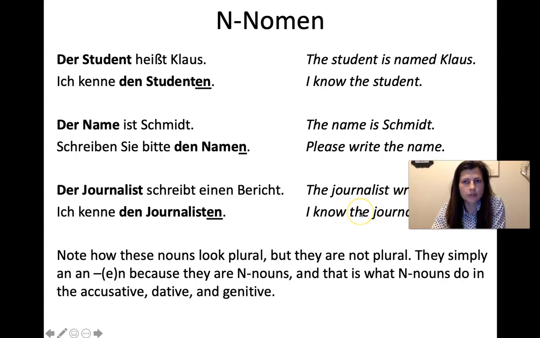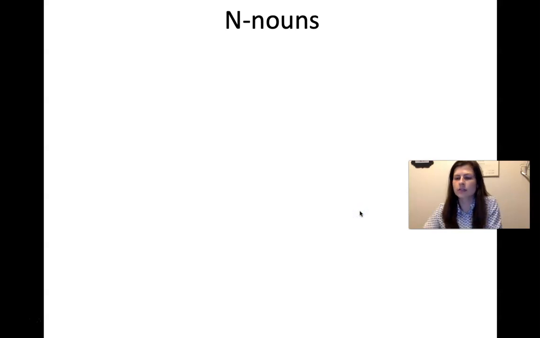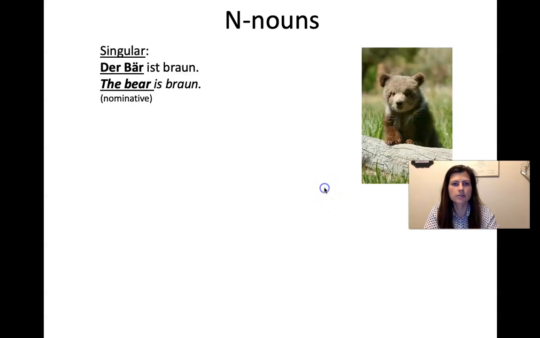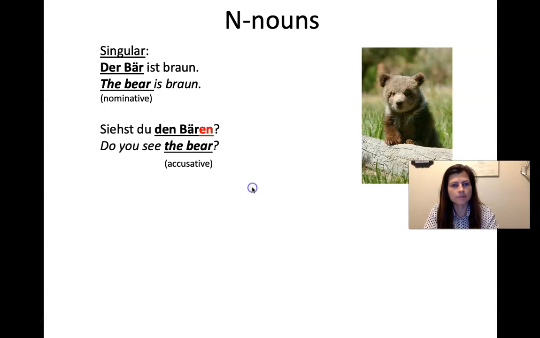So you just have to sort of memorize which nouns do this, which nouns are N nouns. It's a list that is possible to memorize. It's not that many, but the default is of course to not do this, but then there are some that do this. So let's try. Der Bär ist braun. That's the nominative, right? Der Bär ist braun. That's normal. But what if we say, siehst du den Bären? Do you see the bear? And now it's accusative. So we've done the normal accusative thing with the article.